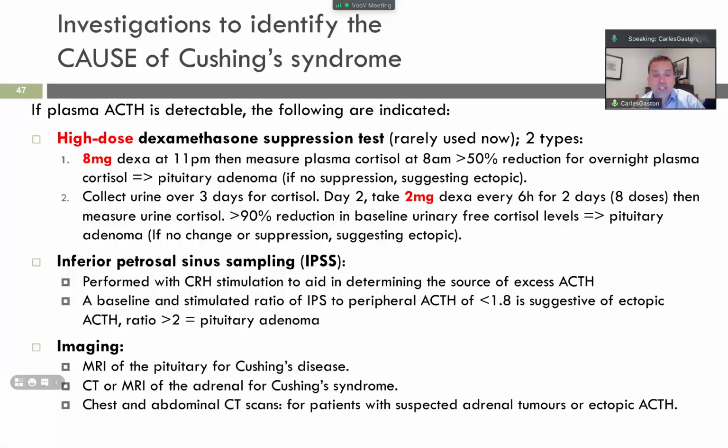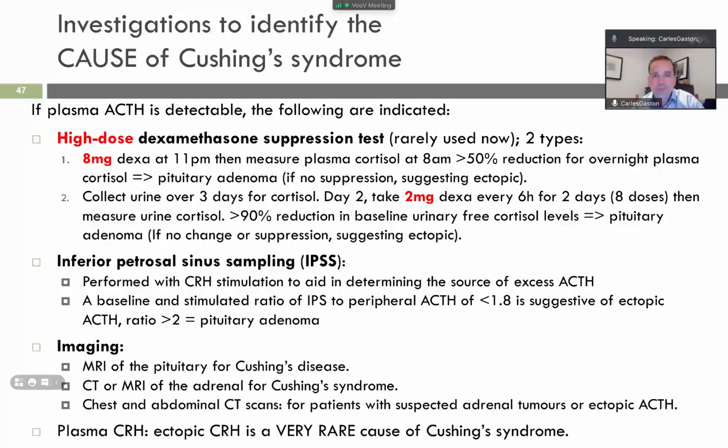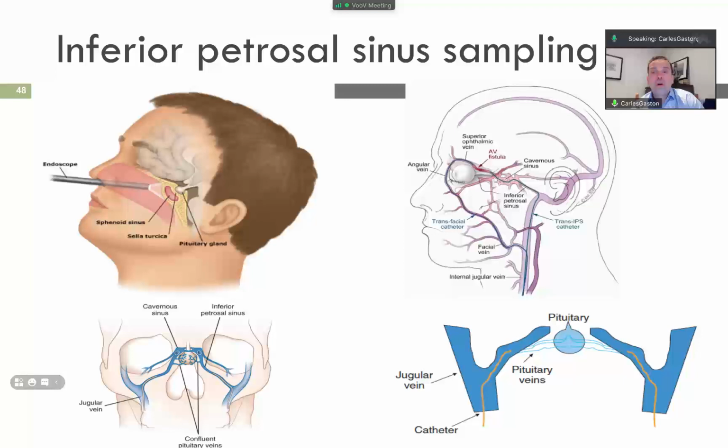So basically, this is putting a catheter in the jugular vein, with a chest and abdominal scan here, for patients suspected to have an adrenal or pituitary source. They are stimulated with CRH, corticotrophin releasing hormone. This will make the pituitary produce more ACTH, so the sample can be taken with a catheter.